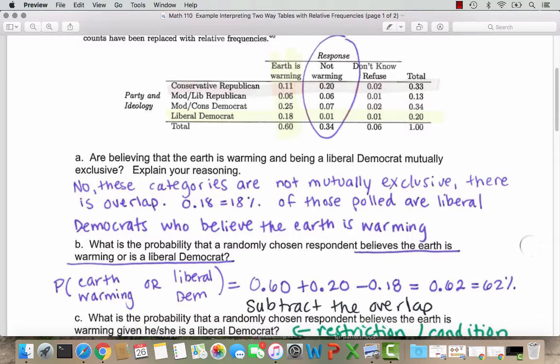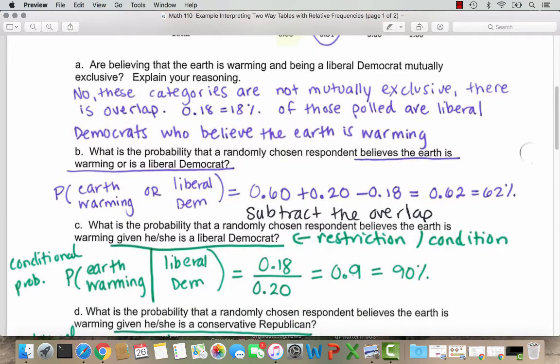So to do my or calculation, I need to add up everyone who believes the earth is warming, everyone who identifies as a liberal Democrat, and then subtract the overlap. So my calculation here is 0.60 plus 0.20, and then subtract 0.18. So I have 0.62 or 62%.